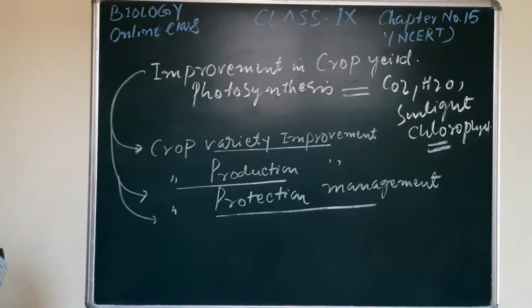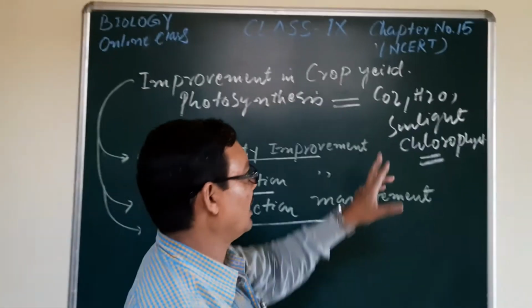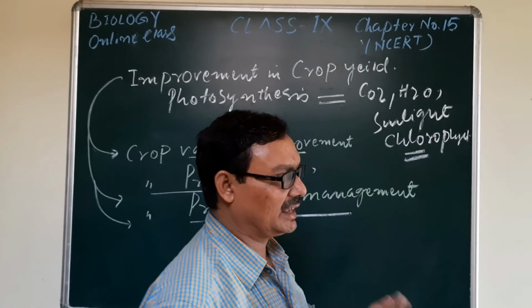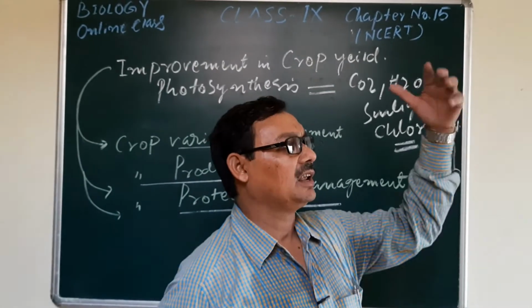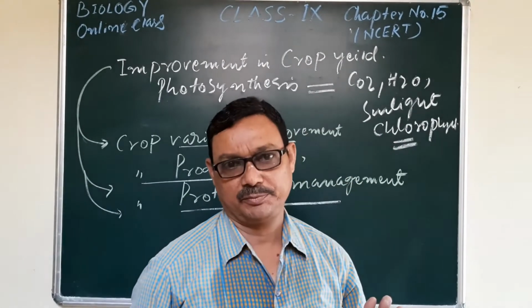So all these requirements must be fulfilled. Thereafter we expect that a plant can grow in a better way.